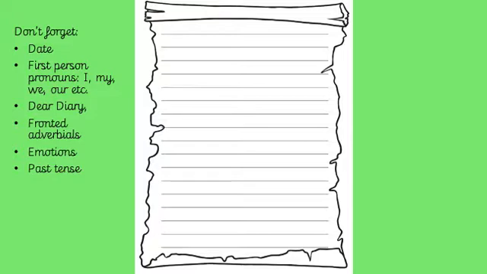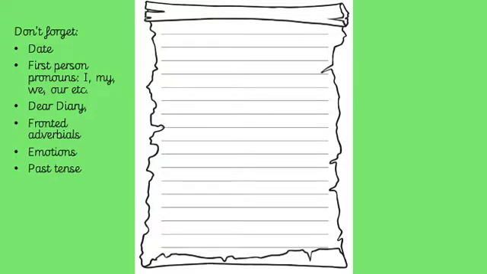Remember, this is a diary entry about your day, so it all needs to be written as if it has happened to you, because it has. So you need to use the pronouns I, my, we, our, or other pronouns that might make sense in whatever sentence you are using. You need to start by writing Dear Diary, comma, and then start a little bit further in underneath where your comma is on the next line.